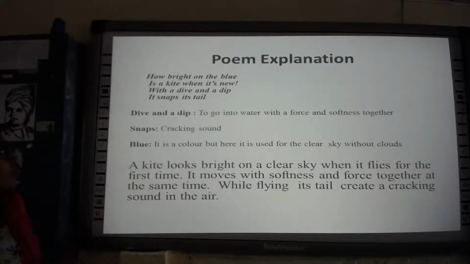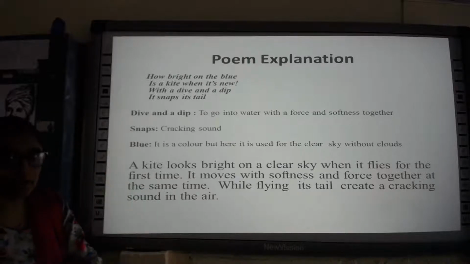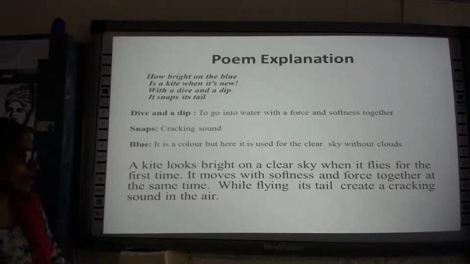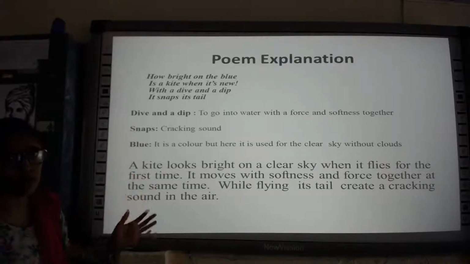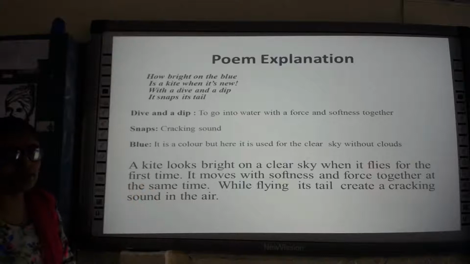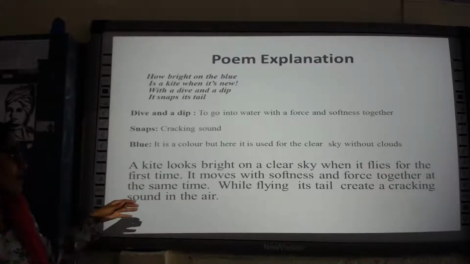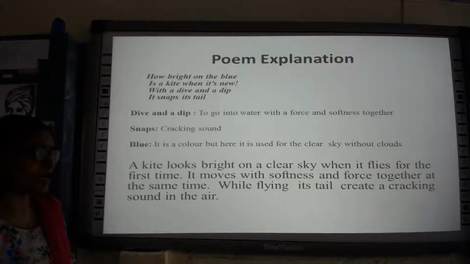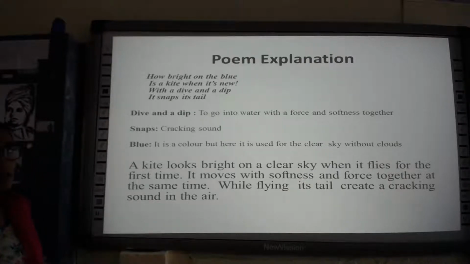And how is it moving? With a dive and a dip, it snaps its tail. So with a dive and a dip, you might be familiar with this. Actually, it is diving and dipping into the water, it has some relation to that. But here, what is it saying? It moves with softness and at the same time with force together.